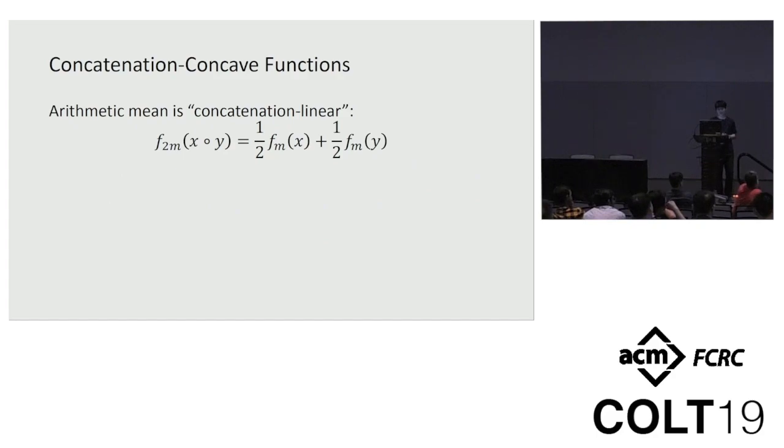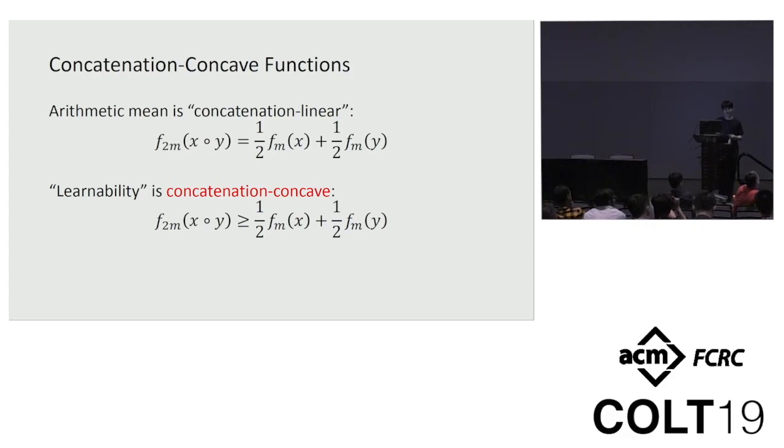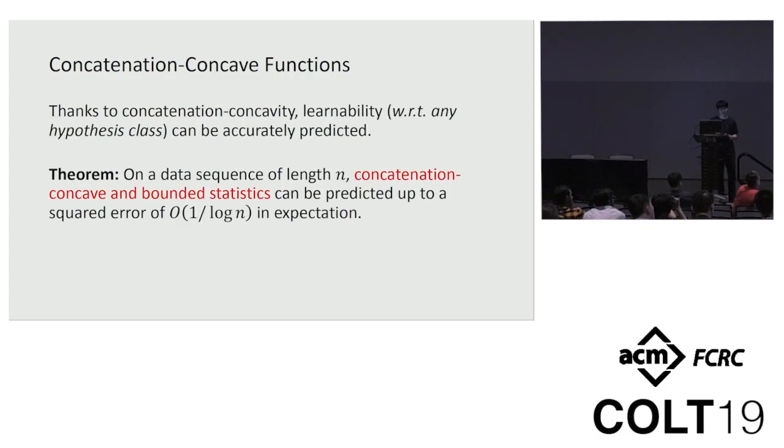And it turns out that the key observation is as follows. We know that the arithmetic mean is concatenation-linear in the sense that if we concatenate two sequences together, the average of the new sequence is the average of the two means. And for learnability, by definition, this new learnability is lower bounded by the average of the two learnabilities. And thanks to this property, it turns out that learnability, or more generally, any bounded and concatenation-concave function can be predicted up to the same rate of 1 over log n in expectation.